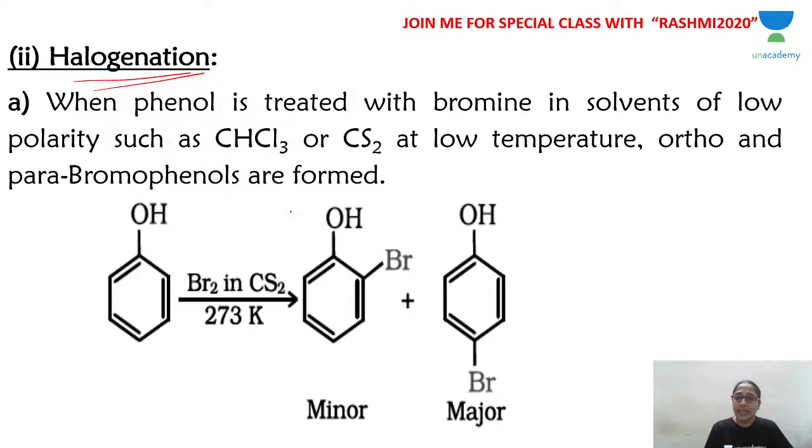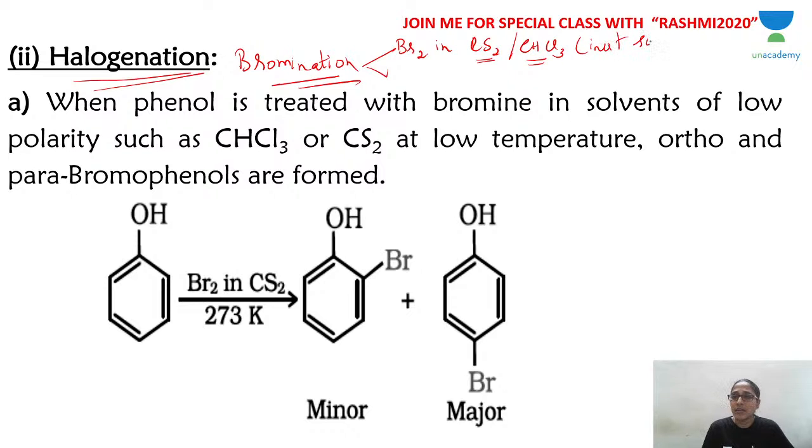Okay, now phenol is treated with the halogen. When I say halogenation, we are exclusively talking about bromination. And we are going to carry out bromination in two ways. One is bromine in inert solvents like CS2 or CHCl3, carbon disulfide or chloroform. These are called inert solvents. Or you carry out the reaction with bromine in water, where water is an active solvent. The product differs whether you carry out bromination in inert solvent or bromine in water.